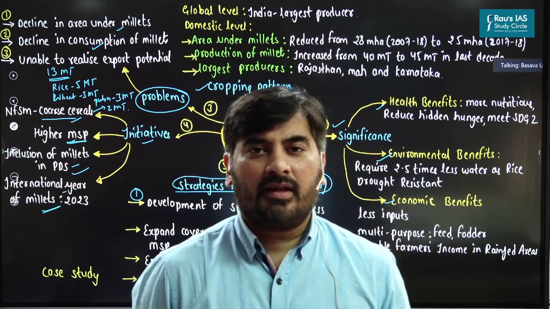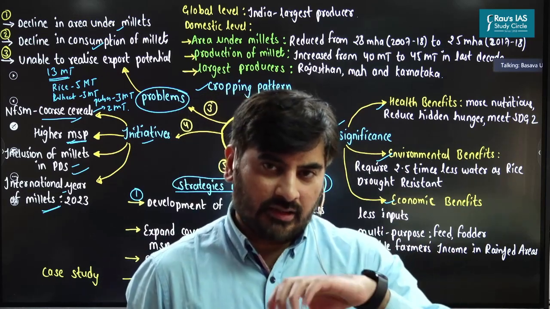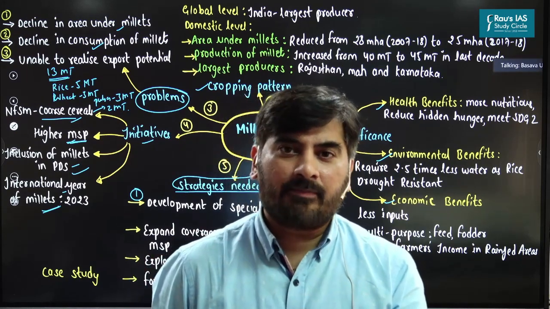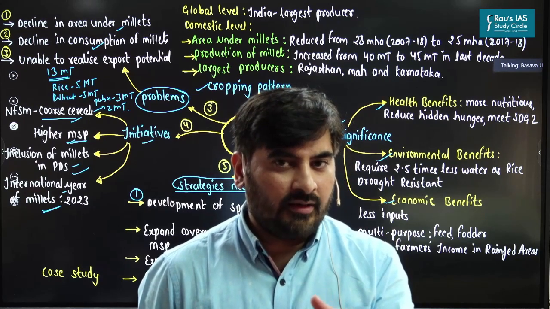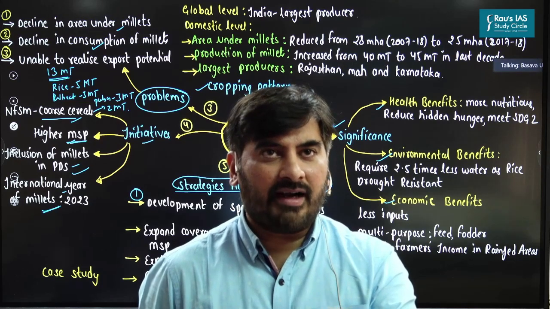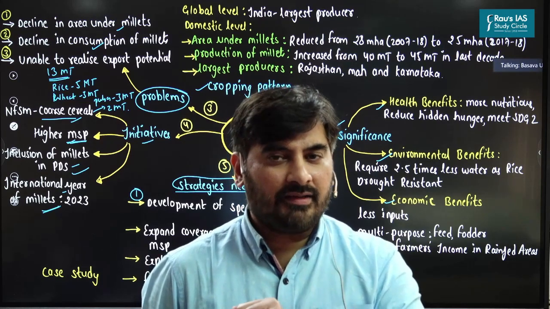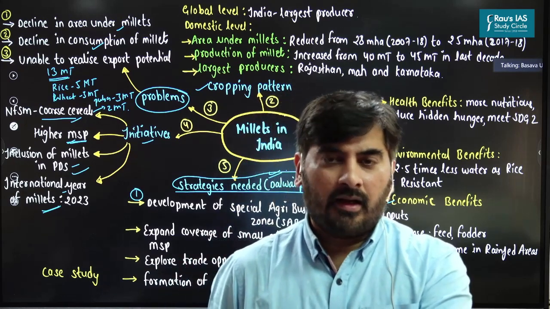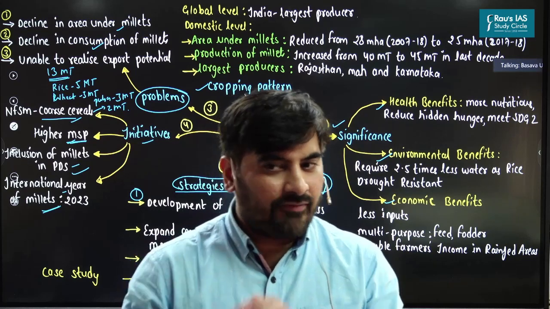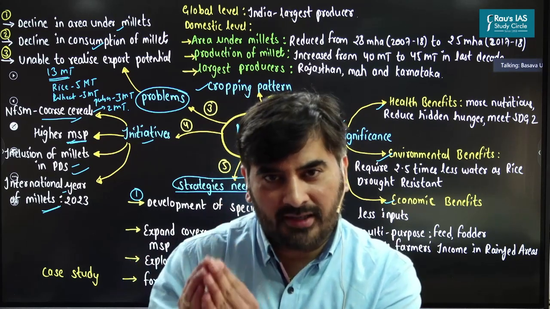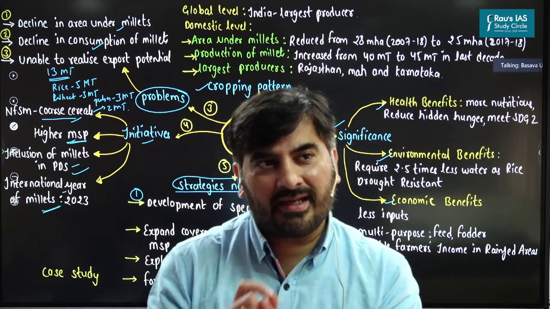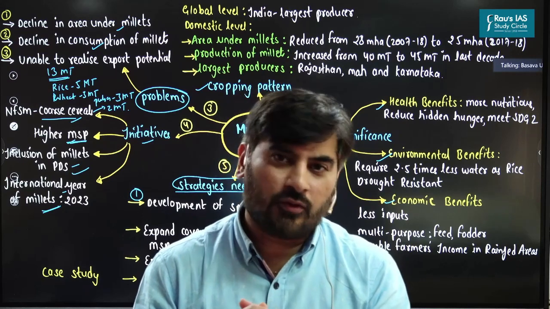Let's understand that. See, if you look at the millets which are grown in India, the millets are grown in certain specific parts of India. Jowar is grown in northern part of Karnataka. Ragi is grown in southern part of Karnataka and parts of Tamil Nadu. Bajra is grown in states such as UP, Rajasthan, and so on. So the Dalwai panel has suggested that we need to identify these pockets of India where millets are grown, and these regions should be declared as special agribusiness zones.